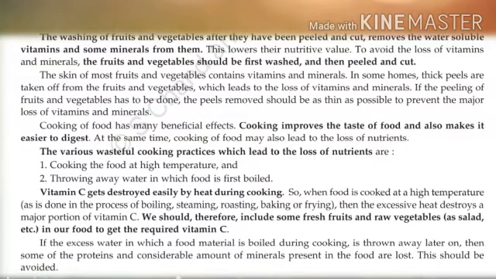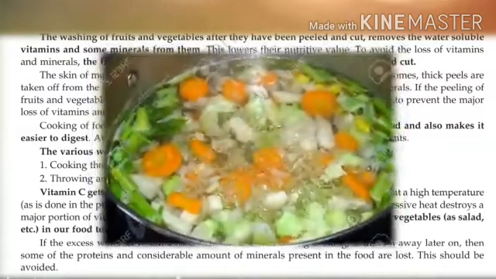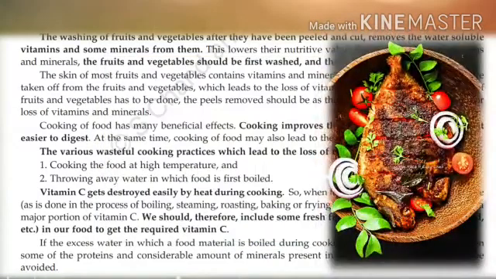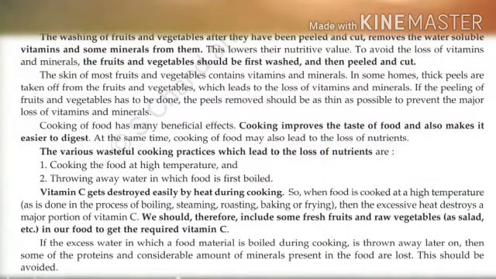Understand, children? How the nutrients are lost? Vitamin C gets destroyed easily by heating during cooking. Understand? So when food is cooked at a high temperature, as is done in the process of boiling, steaming, roasting, baking or frying, then the excessive heat destroys a major portion of vitamin C. Understand? And vitamin C is a very essential nutrient. It keeps our teeth and gums healthy.